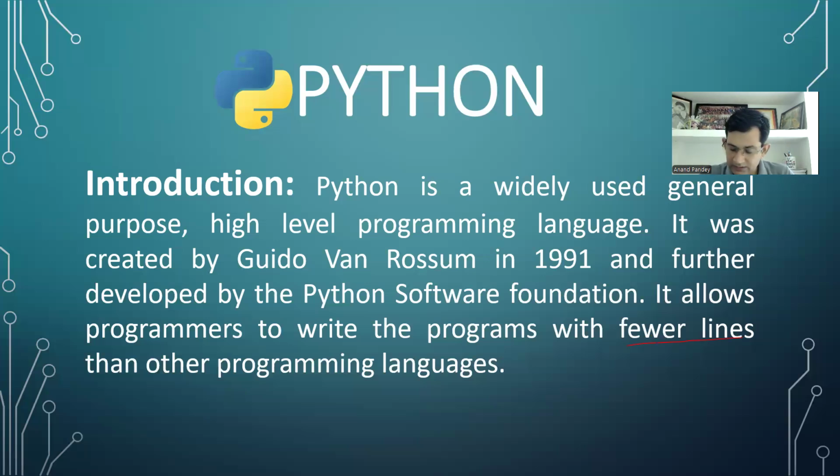Because of this, these days it is very popular only because of this. Here there is no need to write more lines in the program. In fewer lines, you can write a program, by using very few lines, compared to other programming languages. Okay, so this is the most important feature.